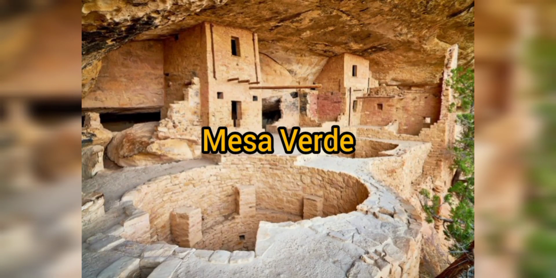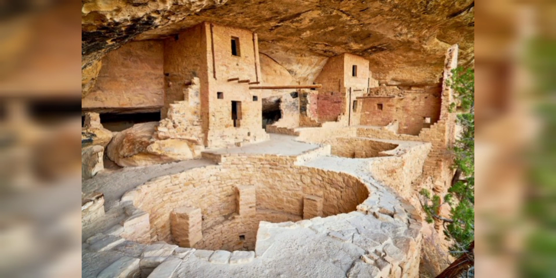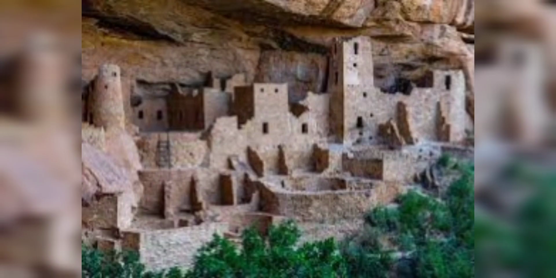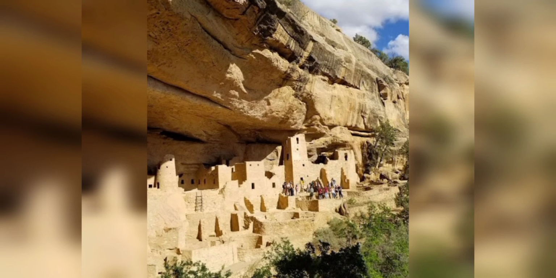Mesa Verde National Park. This national park in Colorado is home to the remaining homes of the ancient Pueblo people. The history of most of these houses, which have stone facades and holes, dates back to the beginning of the 13th century.